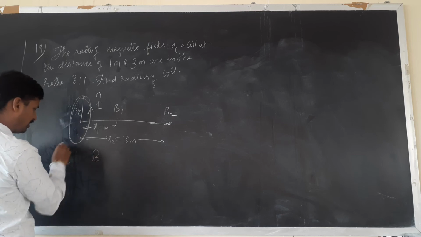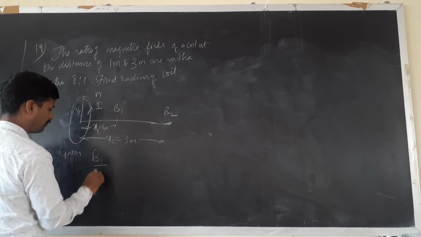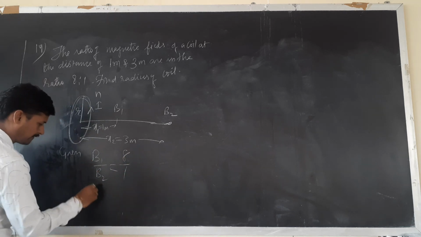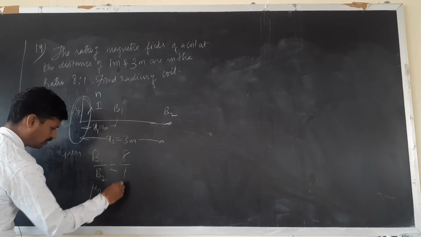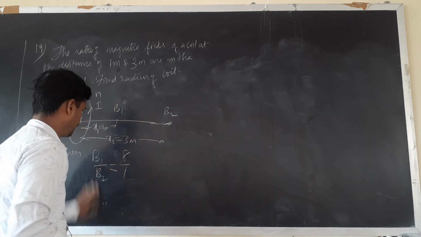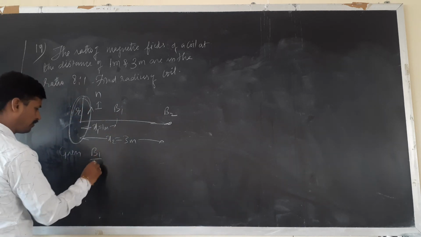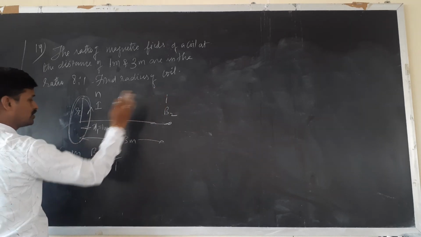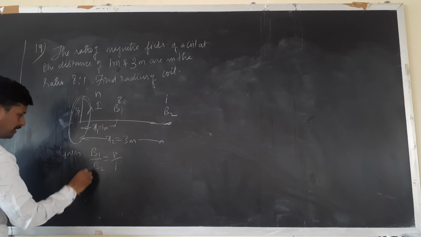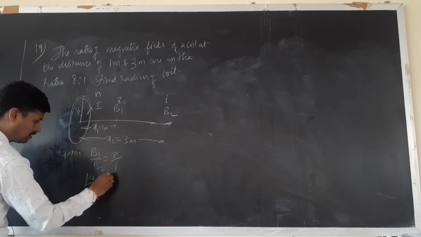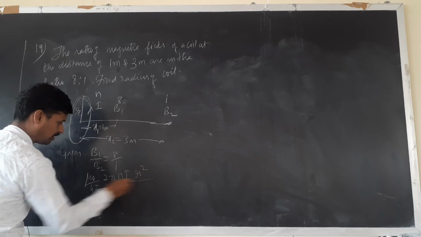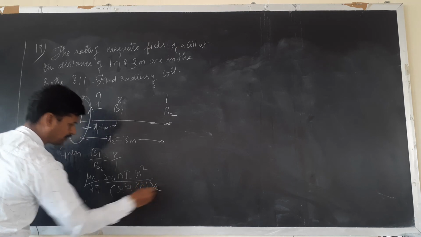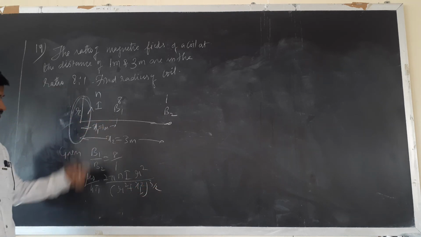Now, given, children, B1 upon B2 is 8:1. Fine. B1 is given by mu naught upon 4 pi, 2 pi n i, we'll write somewhere here. B1 upon B2 is equal to 8 upon 1. Here 8 times, here 1 time, not 8 Tesla and 1 Tesla. Ratio is 8:1. B1 is given by mu naught upon 4 pi 2 pi n i r square upon (r square plus x1 square) raised to 3 by 2.